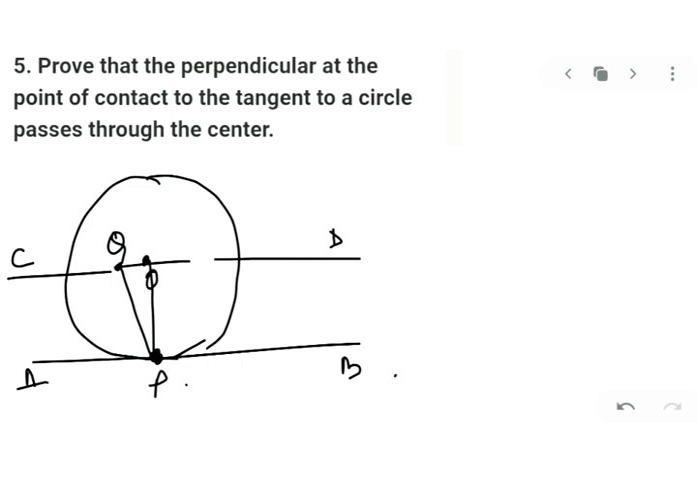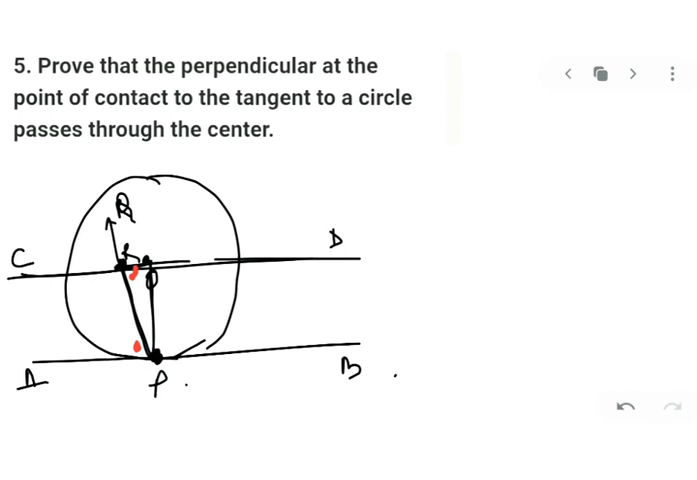So how I'll go for it? Let's see. Can you see that PQ intersects CD? I have made little changes. I have just made PQ a line and it intersects CD at R. So you can see there's a nice triangle ORP here. Okay, and if CD and AB are parallel lines, can I say this angle ORP is equal to RPA, this angle?